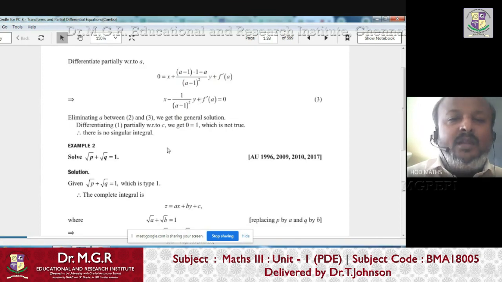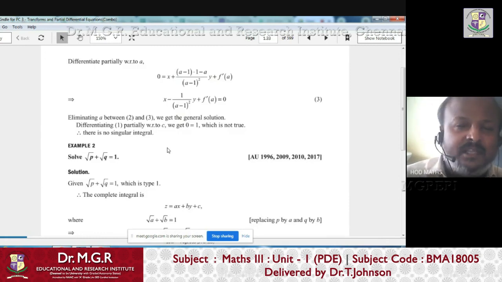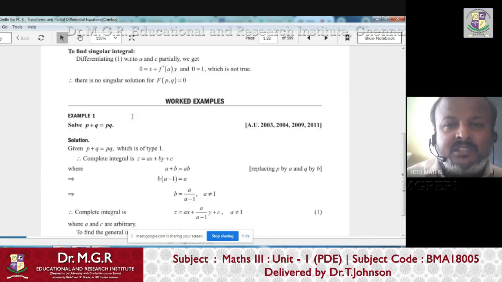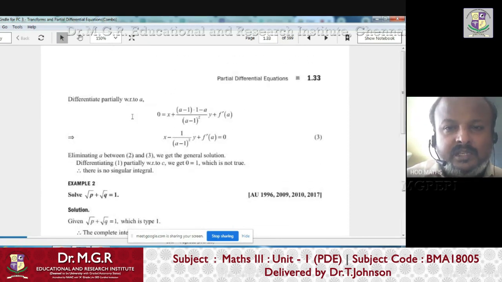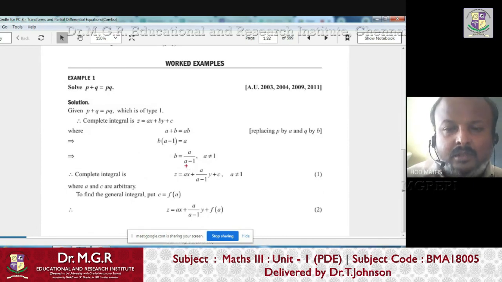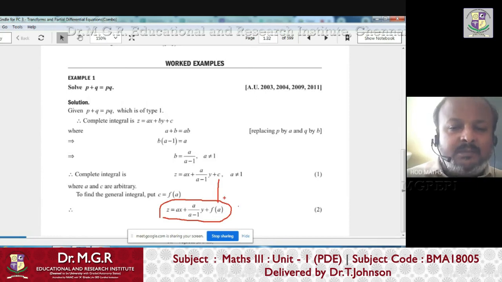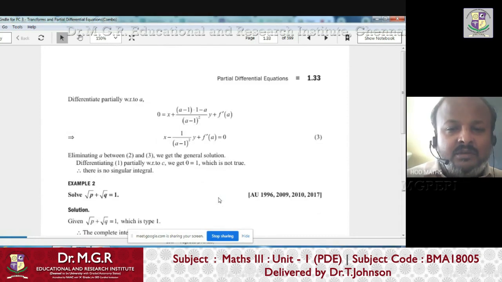Now we have to write one standard line for all the problems, because solving this is not up to your level, for second year level. So in the book itself, they write one line: eliminating A between 2 and 3. Equation 2 is nothing but your complete solution with C equals to f of A, before differentiation. Then after differentiating this, you get equation number 3.